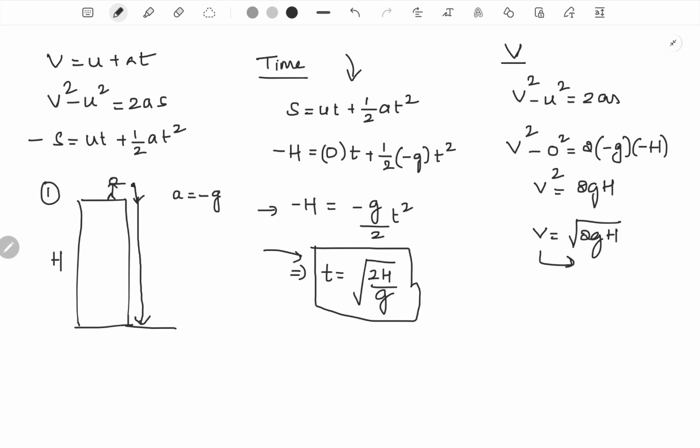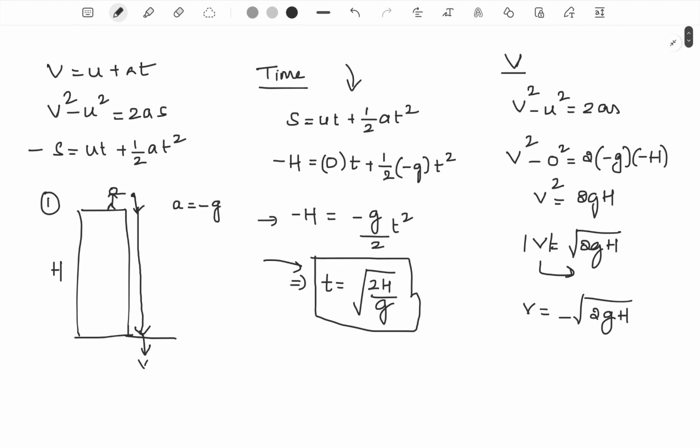So the v that we got here is the magnitude of the velocity just before hitting the ground. It would have a velocity in the downward direction. So if we take the direction into account also, the velocity can be represented as minus root of 2gh. That will be the velocity of the body just before hitting the ground.